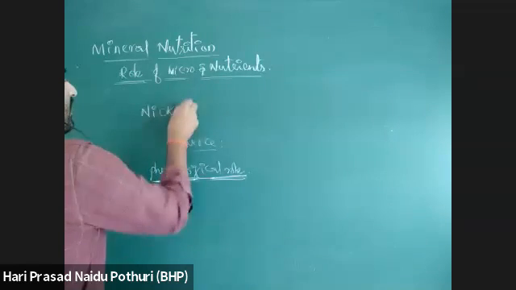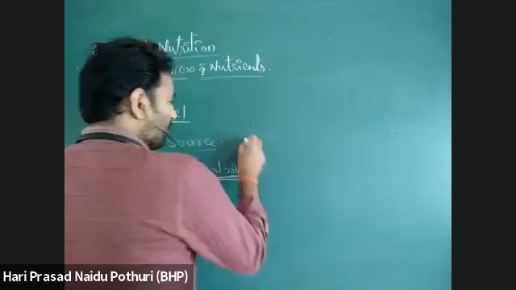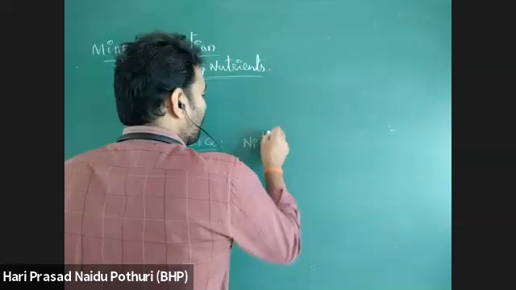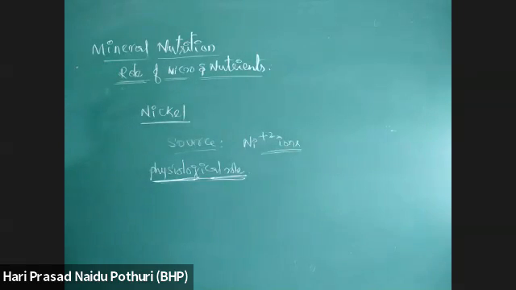Next, last one, nickel. Source: Ni+2 ions absorbed by plant root cells in the form of Ni+2, nickel +2 ions.